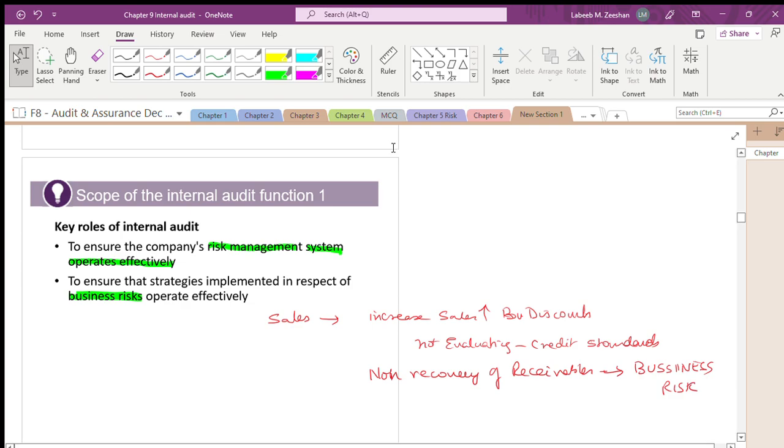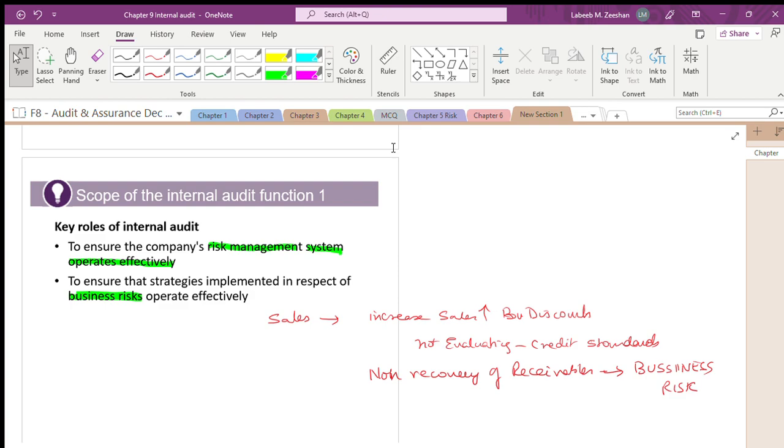You are supplying to customers. Similarly, you are talking about the purchase of equipments. The internal auditor has to get involved in sales, in purchases, in every other thing, because in every activity there is a business risk associated.